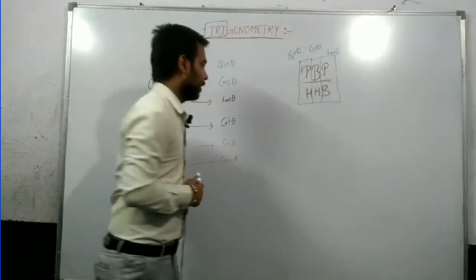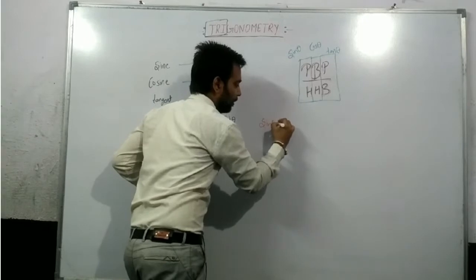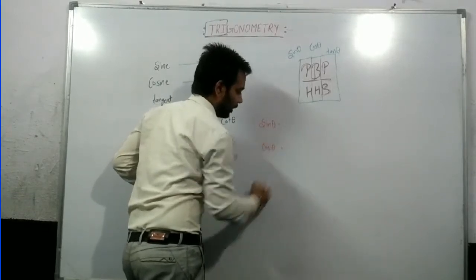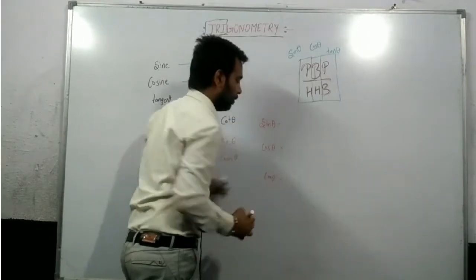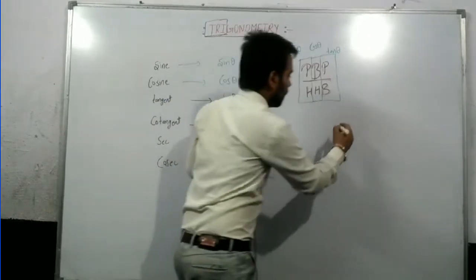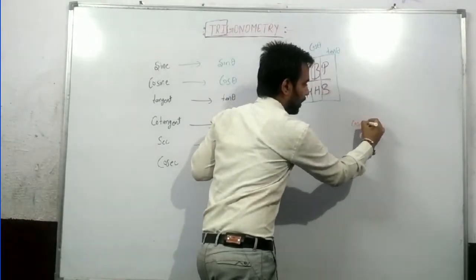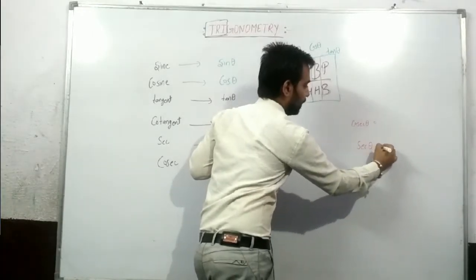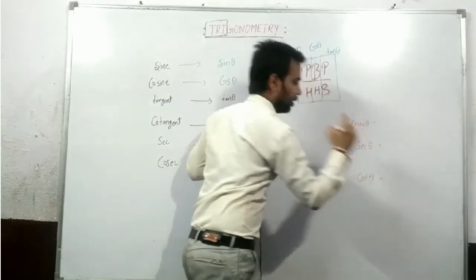Just try to understand. The first thing is sin theta, second thing is cos theta and third thing is tan theta. 3 things. Then cosec theta, sec theta and cot theta.